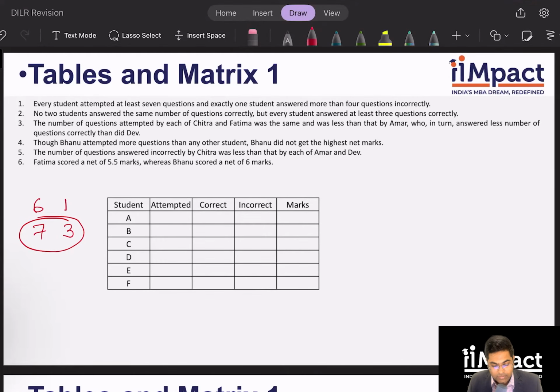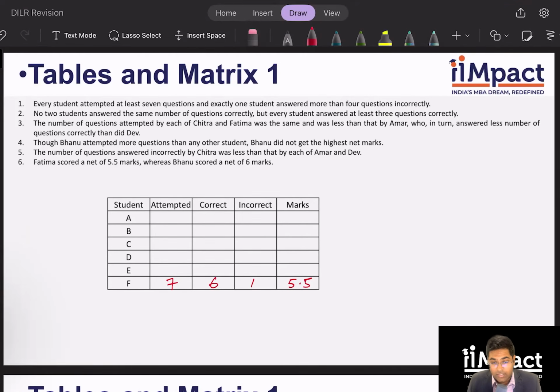Clearly not, because if I do this, point number 4, which talks about Bhanu attempting more questions than any other student, means Bhanu had a unique highest attempt. And the highest number of questions is 10. So therefore, this is not possible. Therefore, the only possibility for Fatima is to attempt 7 questions, get 6 correct, 1 incorrect, and get a score of 5.5. How about Bhanu?